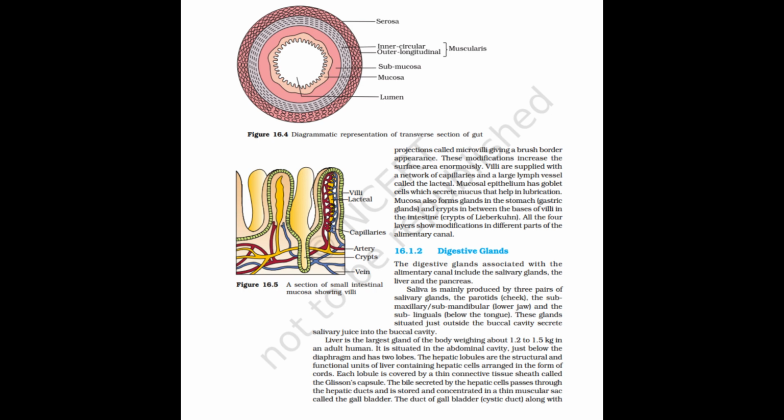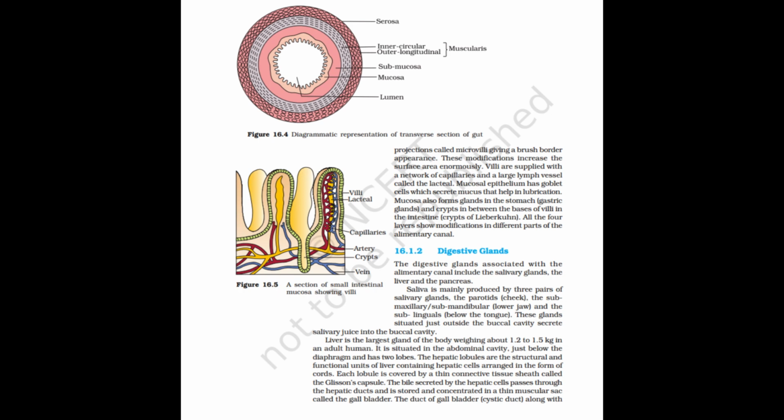Saliva is mainly produced by three pairs of salivary glands: the parotids, in the cheek, the submaxillary/submandibular, in the lower jaw, and the sublinguals, below the tongue. These glands, situated just outside the buccal cavity, secrete salivary juice into the buccal cavity.